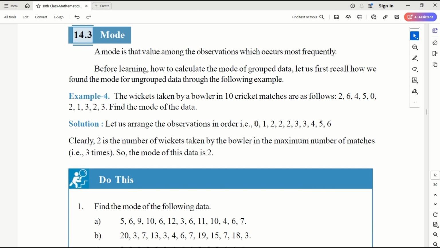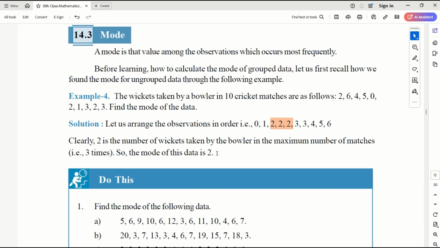So this is the ordered list. Among these, 2 is repeated 3 times, and this is the maximum number of times a number is repeated among these 10. So this is the mode. Mode simply says this is the number which occurred most frequently in this group of data.